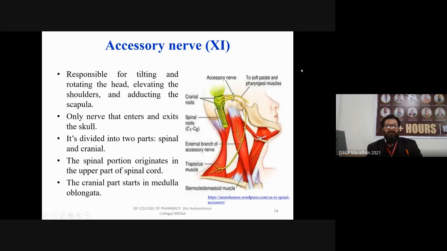The 11th nerve is your accessory nerve, which is responsible for tilting and rotating the head, elevating the shoulder, and adducting the scapula. Don't be confused that cranial nerves are controlling your whole body. This is not possible.